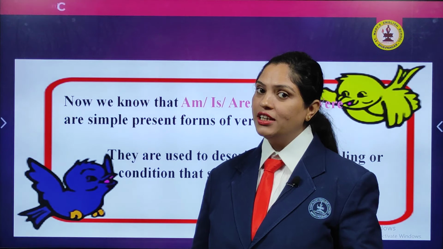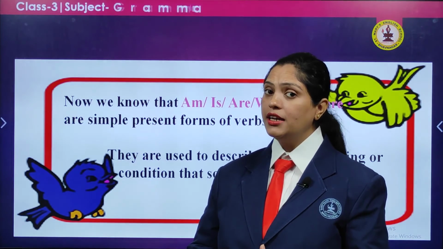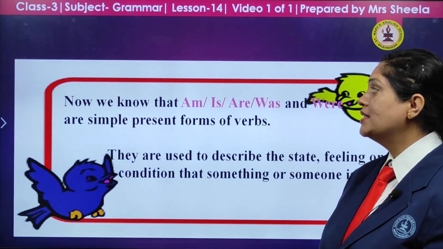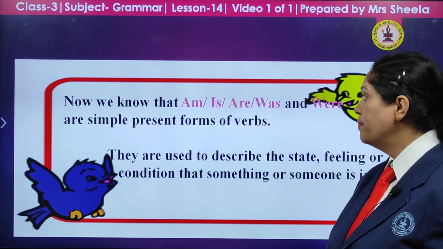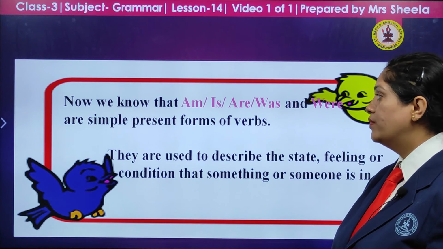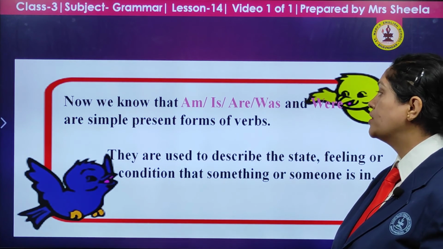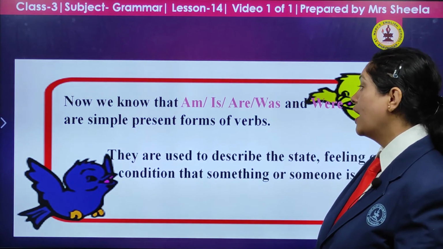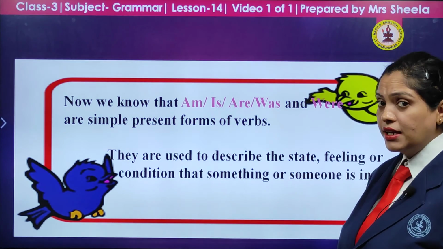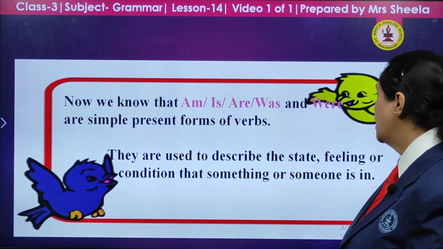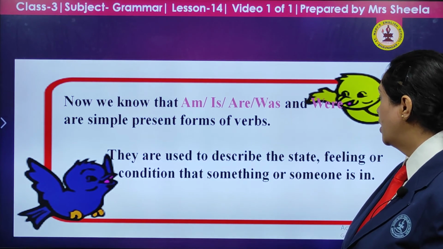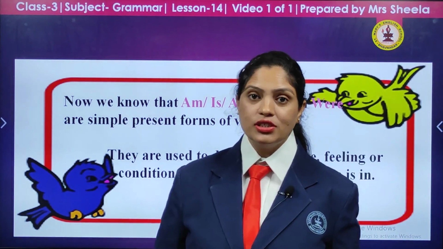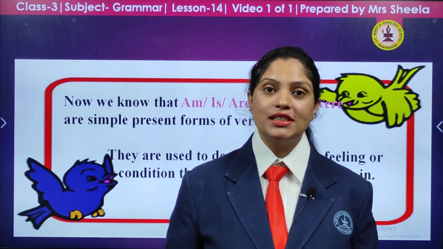Okay, now children, finally, let us again understand when and how to use the helping verbs. Now we know that am, is, are, was and were are simple forms of verbs. They are used to describe the state, meaning how you are feeling, or the condition that something or someone is in. Children, I hope you understood the chapter well.